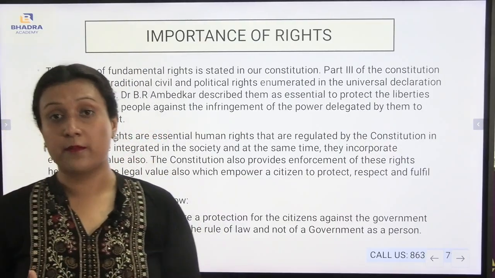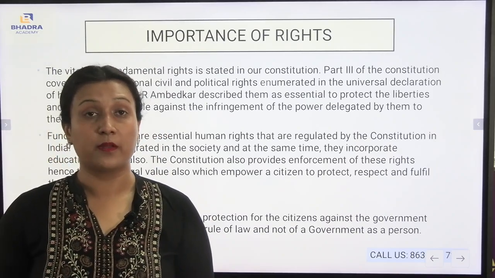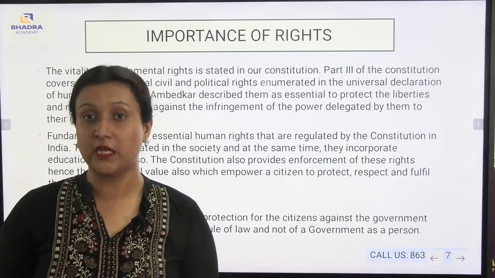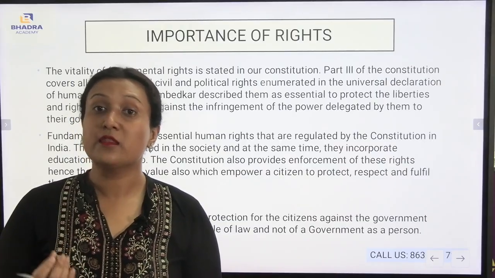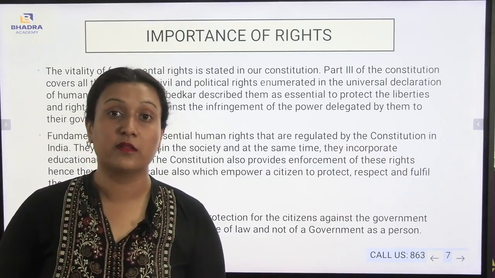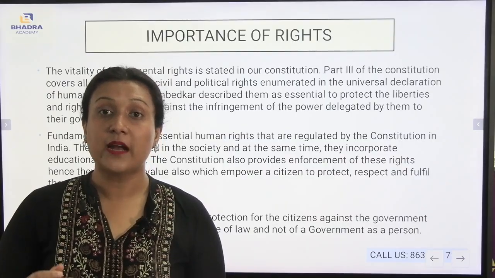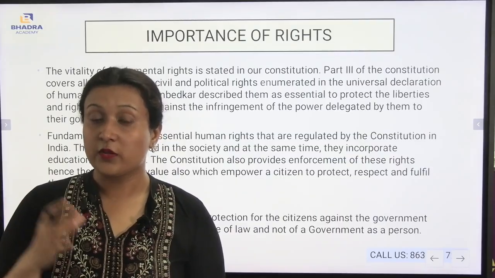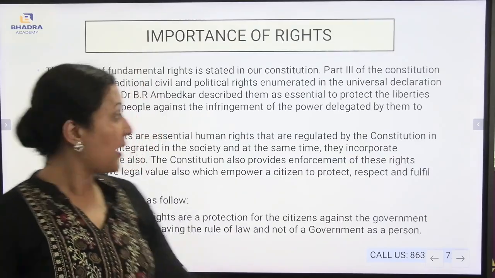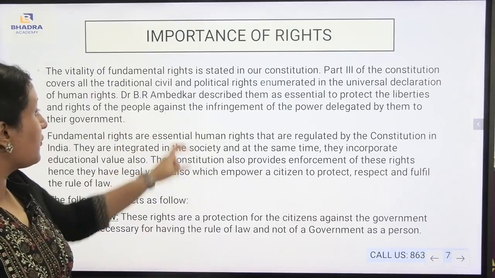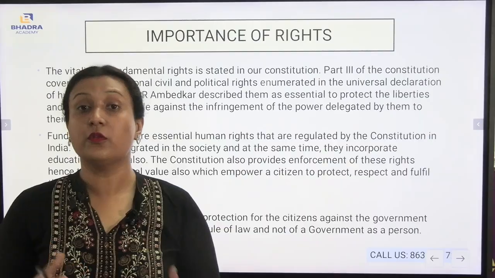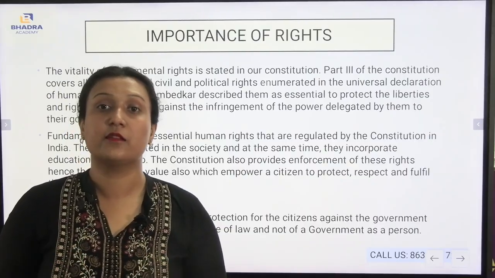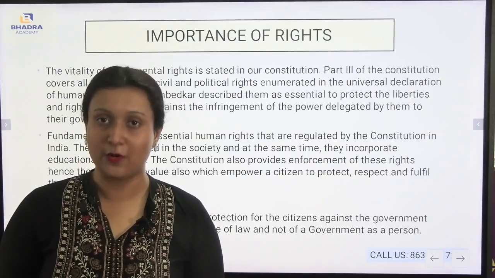Now, Dr. B.R. Ambedkar was considered to be the father of the Indian Constitution. Why has he provided the fundamental rights and what is the necessity of the fundamental rights? So that the people are protected and are not discriminated against on the basis of religion and caste, and also so that there is no infringement of power, or illegal distribution of the power delegated by the authority.